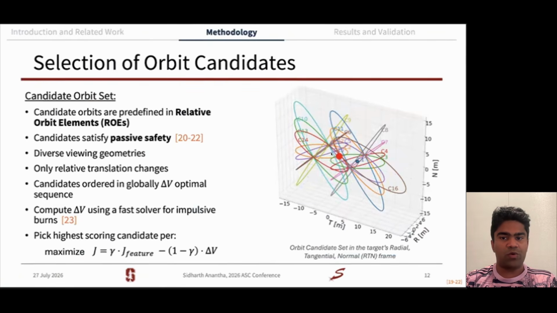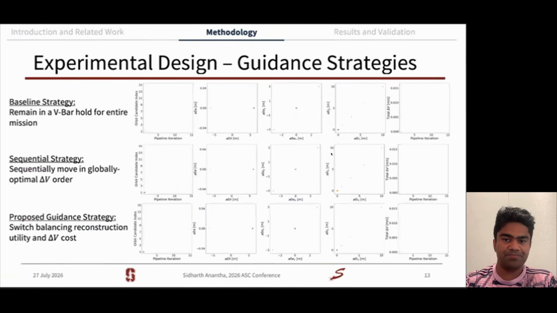For our orbit candidates, we're not optimizing over a continuous space of possible relative orbits. Instead, we define a finite set of passively safe candidate trajectories that are parameterized in terms of ROEs, or relative orbital elements. These candidates provide diverse viewing geometries around the target, and at each guidance decision, every candidate is evaluated using the J feature score and the delta V cost required to get there when using an impulsive maneuver.